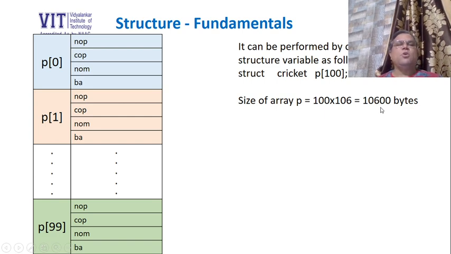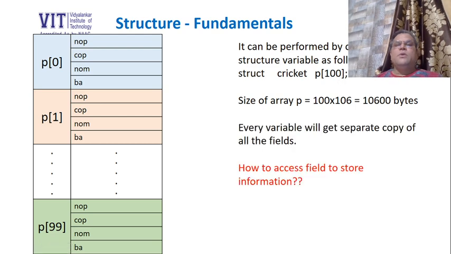So it's a huge memory block reserved when we create an array of structure variables. How many player records will this array be able to store? This array will be able to store records of up to 100 cricket players. Then every variable, if you see P0, P1, P99, every element of the array will get a separate copy of the fields. Like P0 has got NOP, similarly P1 also has got a separate copy of NOP, like P99 will also have a separate copy of NOP. Every variable will get a separate copy of NOP.